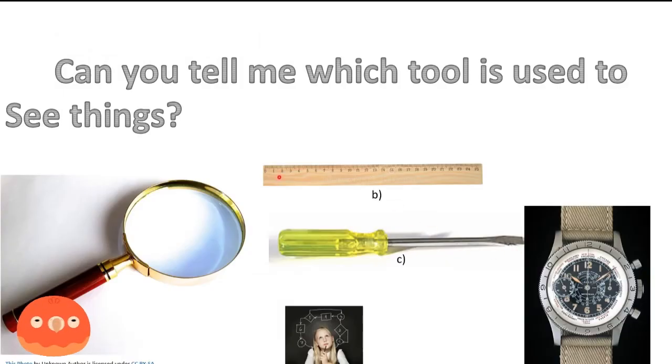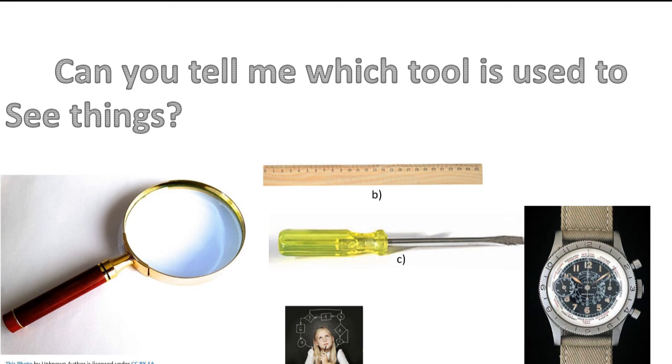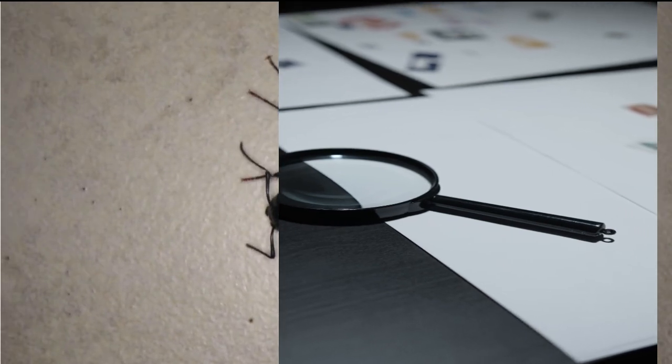There are so many different types of tools we can see on the screen. This ruler we have used. The question is, which tool will help you to see and observe things, to magnify things? We can't use a watch, we can't use a screwdriver, but yes, we can use a magnifying glass.